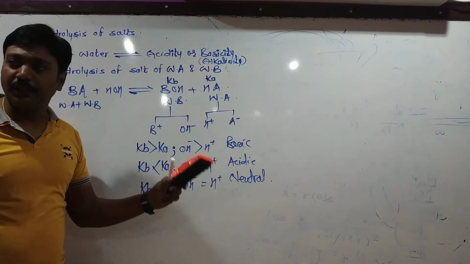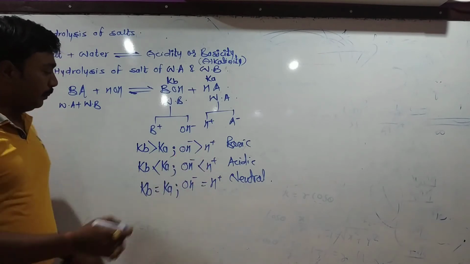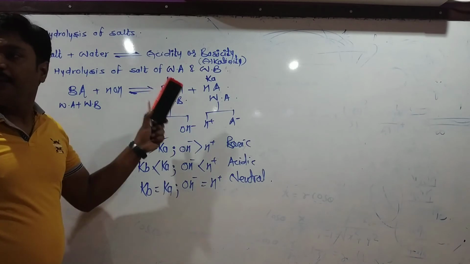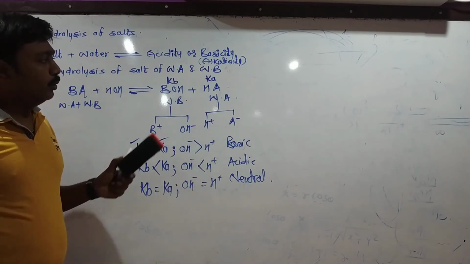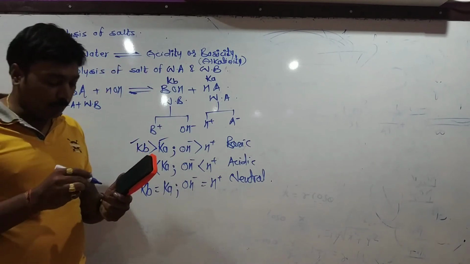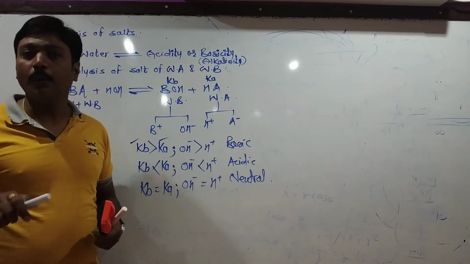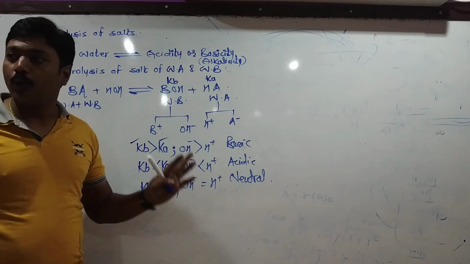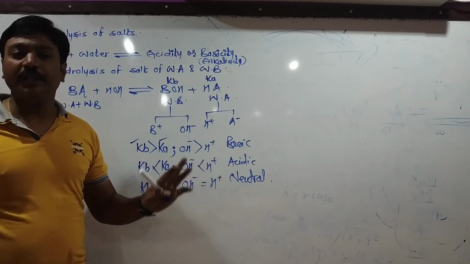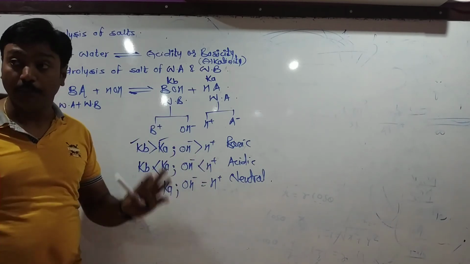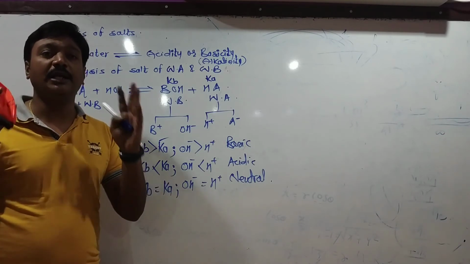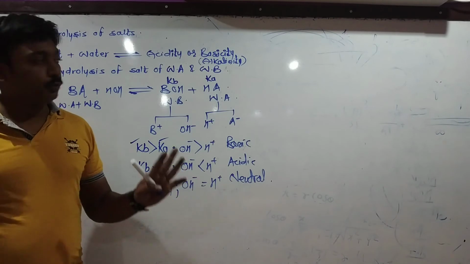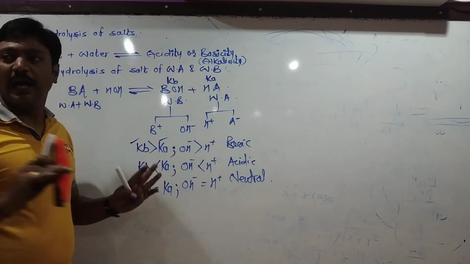but the acidic or basic strength depends upon the Kb and Ka values of the base and acid. Okay, so the salt of a strong acid and weak base, the salt of a weak acid and strong base, and the salt of a weak acid and weak base undergo hydrolysis and produce acidity or basicity in the solution. But the salt of a strong acid and strong base does not undergo hydrolysis. Okay, so this is all about hydrolysis.